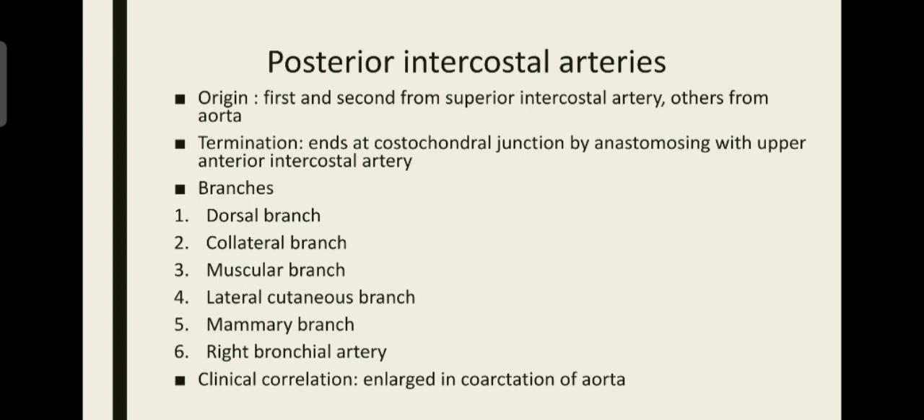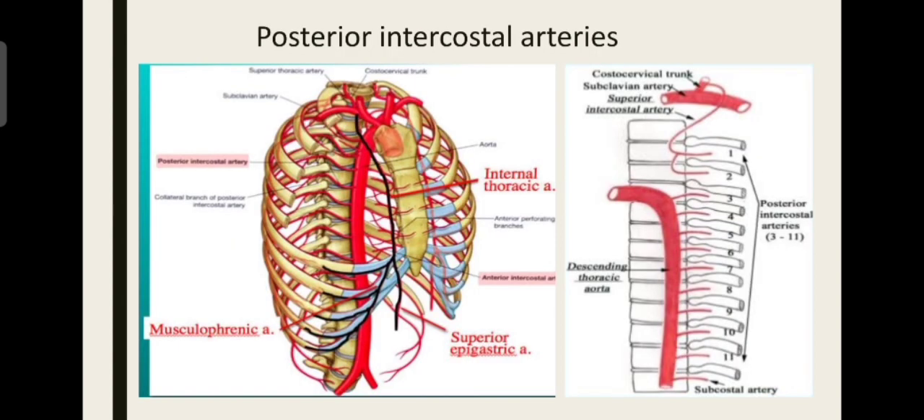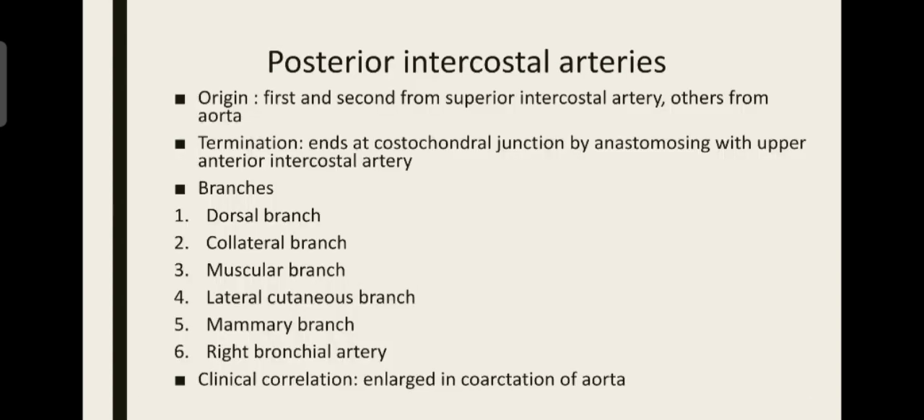Then let us see about the branches. It gives a dorsal branch that supplies the dorsal aspect of the thoracic cavity. Then a collateral branch, which is similar to the collateral branch of the intercostal nerve. The posterior intercostal artery gives a collateral branch that runs along the course of the posterior intercostal artery and reaches the anterior aspect, where it anastomoses with the lower anterior intercostal artery.